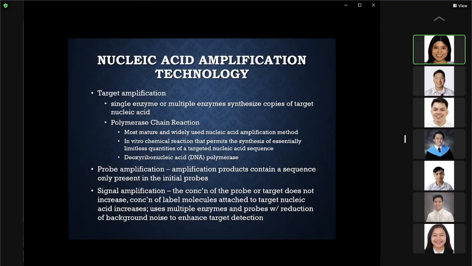The third one is signal amplification. In this method, the concentration of the probe or target does not increase. Okay? It is the concentration of the labeled molecules attached to the target nucleic acid that increases. Okay? And this usually entails the use of multiple enzymes and probes, okay, with reduction of background noise in order to enhance the target detection.